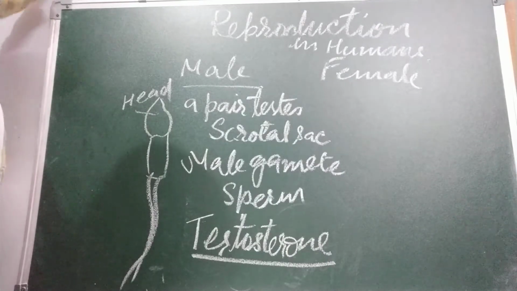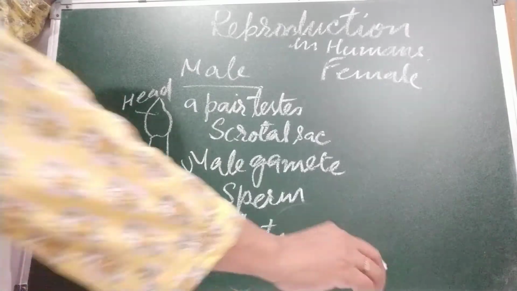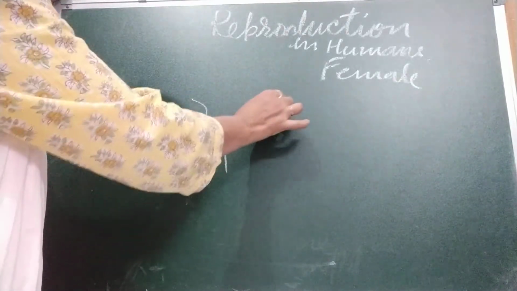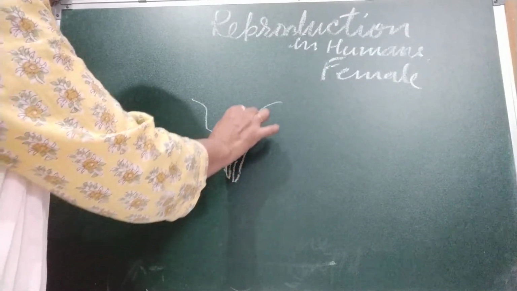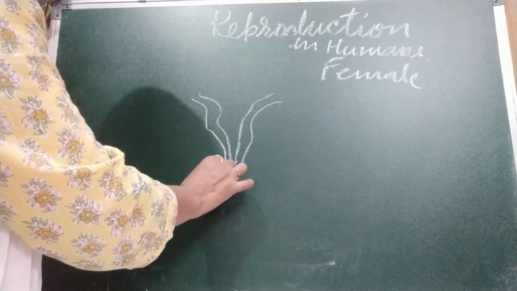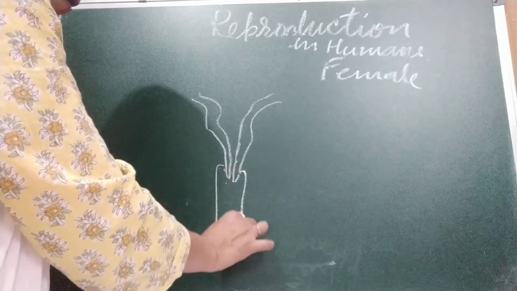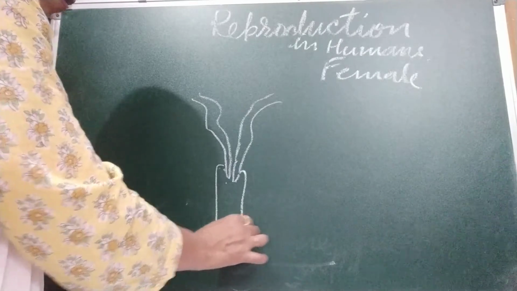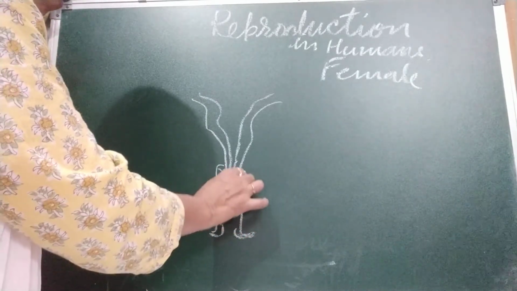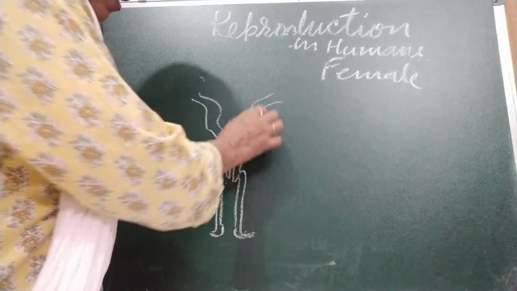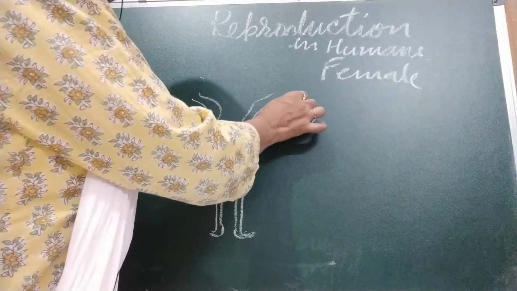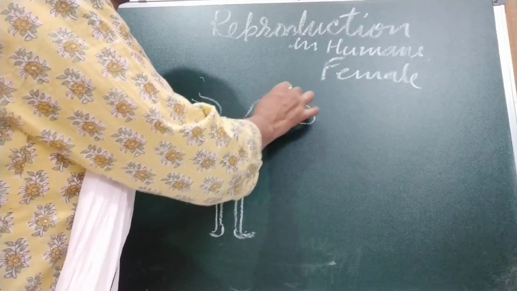Okay, so this is about the male reproductive organs. Now we are coming to the female reproductive organs. Children, these are the ovaries, and this is the oviduct.